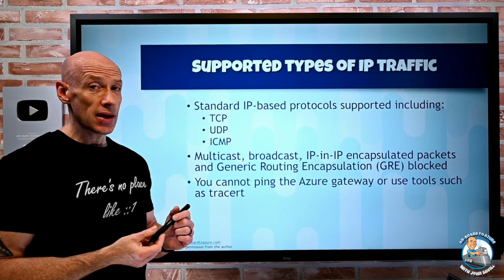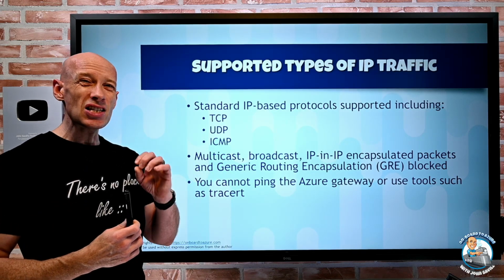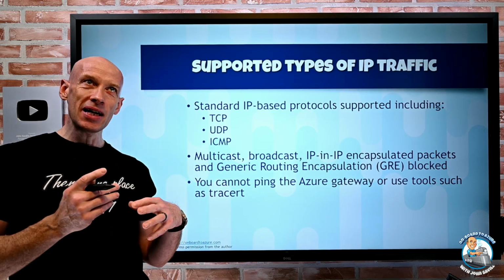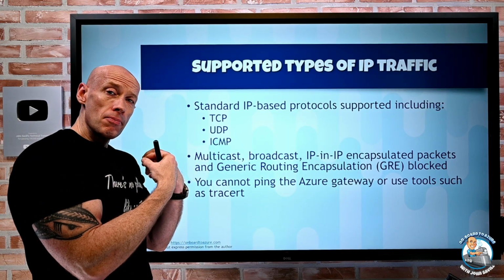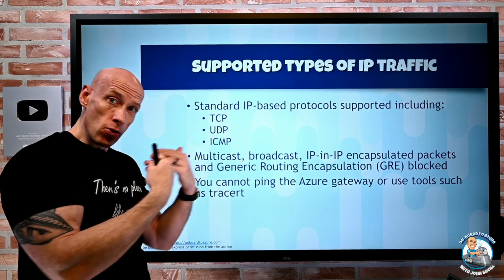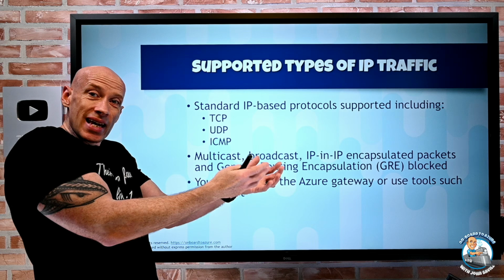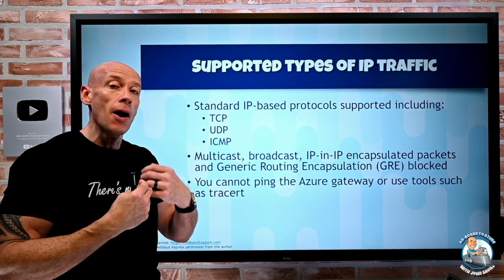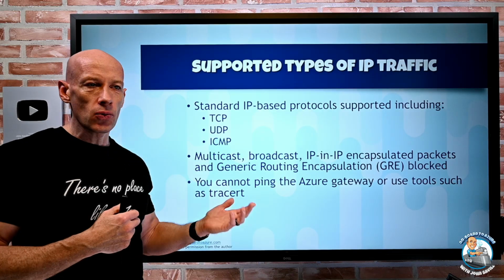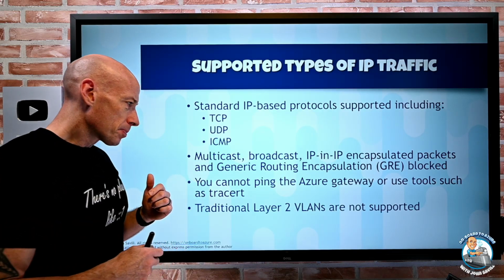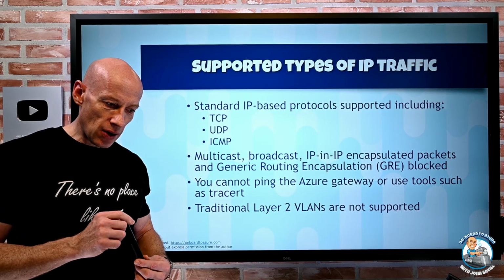I can't ping the Azure gateway. If I try and ping the .1, it's not going to respond to me, because again, this is software-defined networking. A ping is actually sending out to that end device, hey, ping request, please echo this packet back to me. I'm sending you a packet, send it back to me. There is nothing at .1 to actually be able to send it back. So I can't ping the gateway. Also, tools like traceroute are not going to work with the gateway. Also, I can't use things like VLANs. There is no layer 2 here that I'm going to be able to leverage as part of this.